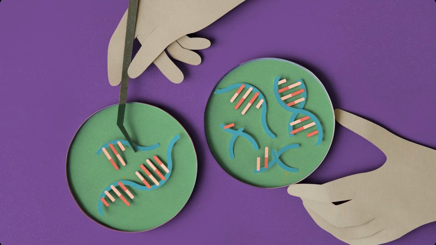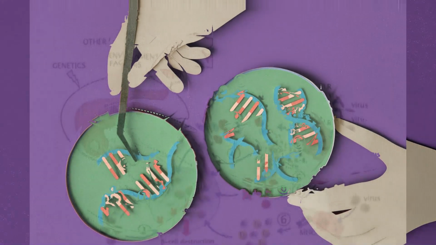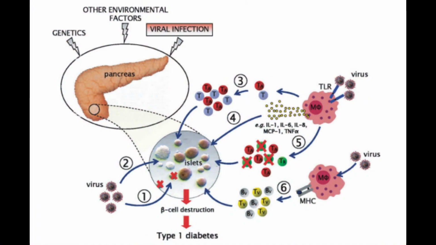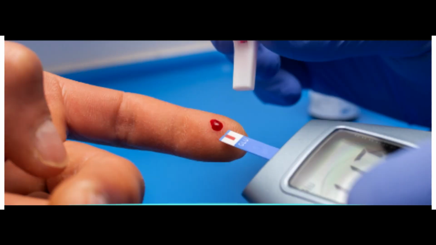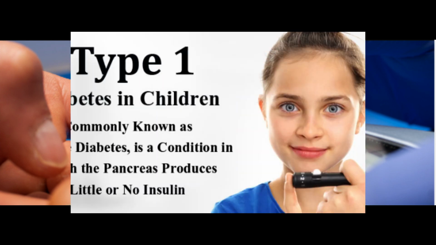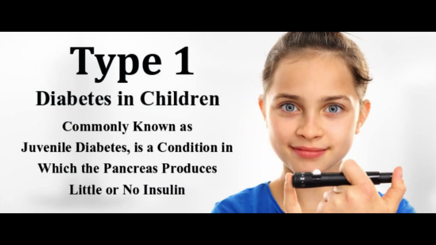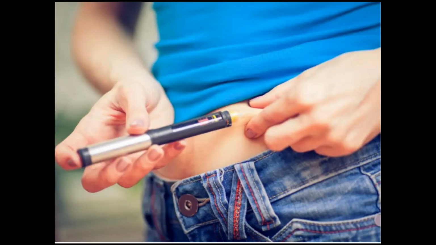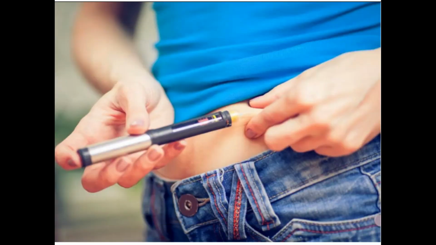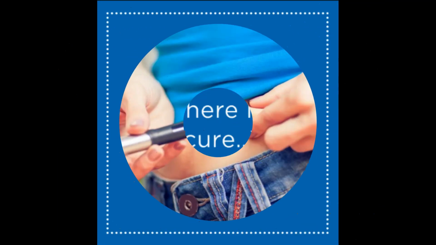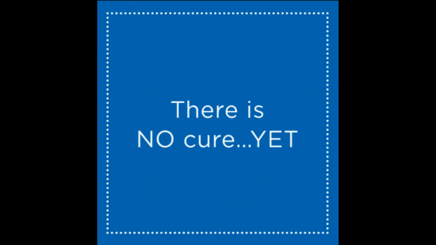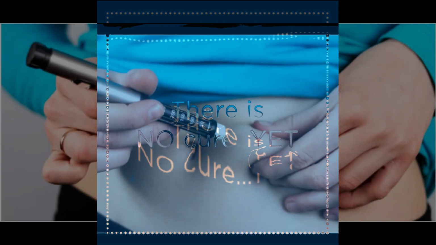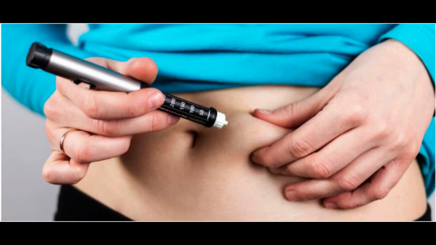Different factors, such as genetics and some viruses, may cause type 1 diabetes. Although type 1 diabetes usually appears during childhood or adolescence, it can develop in adults. Even after a lot of research, type 1 diabetes has no cure. Treatment is directed toward managing the amount of sugar in the blood using insulin, diet and lifestyle to prevent complications.